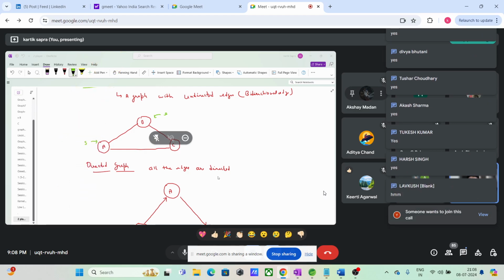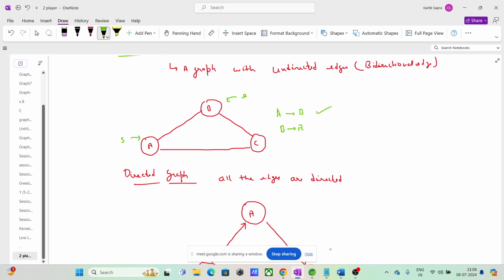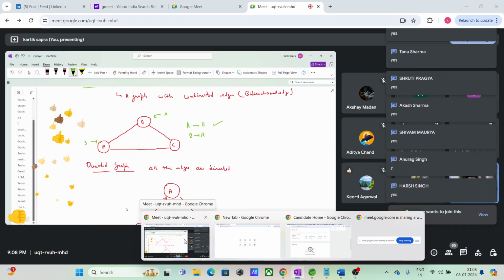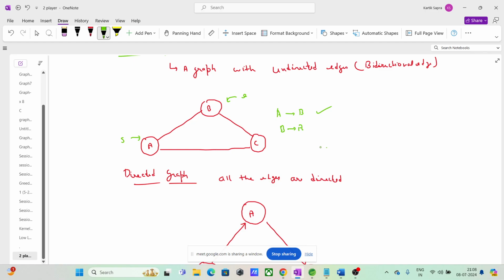We can go from A to B. Now, if I ask you the same question, A to B is possible, but can I go from B to A? Yep, we can definitely go from B to A. Why? Because this is an undirected edge or a bidirectional edge, right?